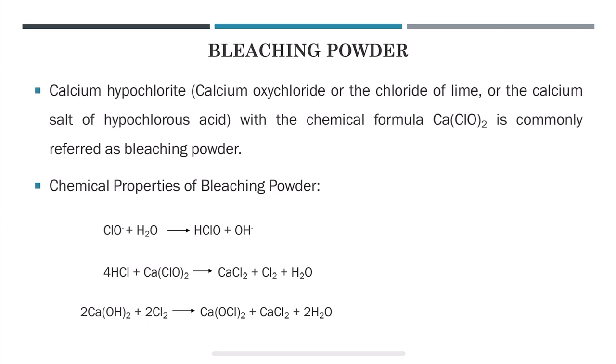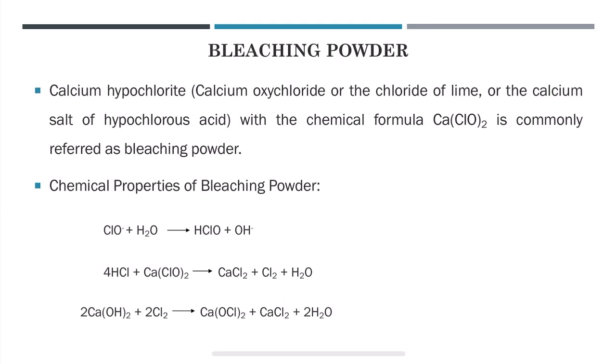So when bleaching powder is dissolved in water, the hypochlorite anion, that is the ClO- anion, accepts a proton from water, so it is going to liberate an OH- ion.